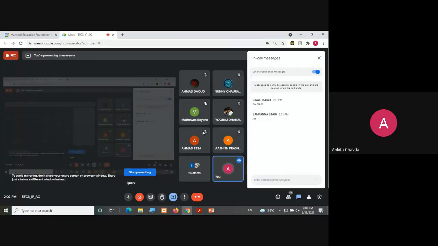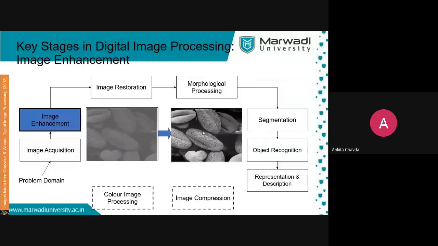Each and every stage you are seeing is a single unit, so we will see them in depth. Don't worry about it, this is just the overview. In the syllabus, image enhancement is actually two units, in the spatial domain as well as the frequency domain, and we have the filters also.